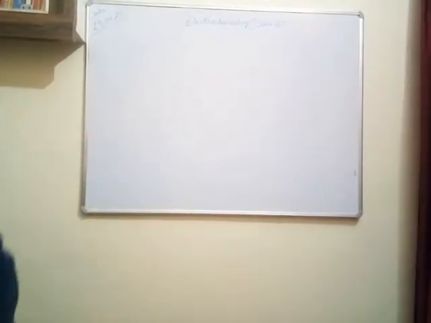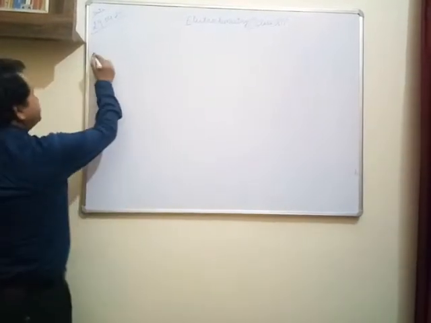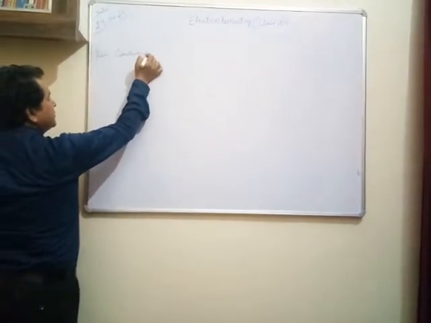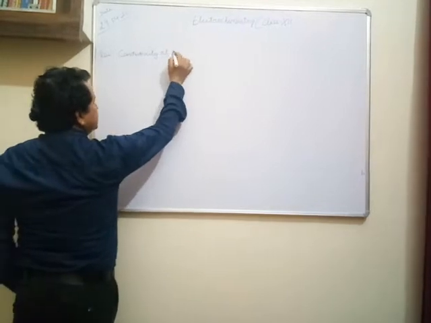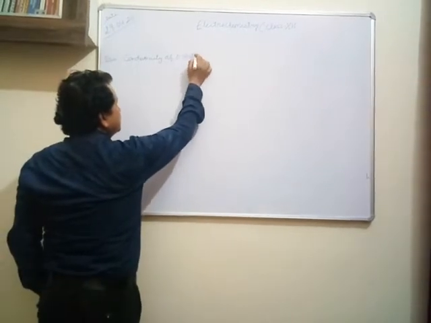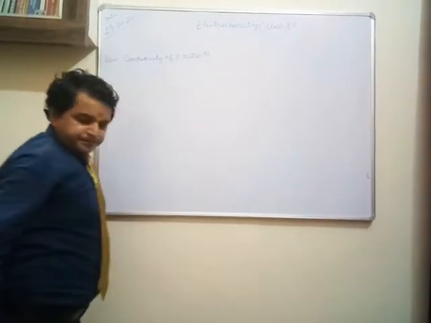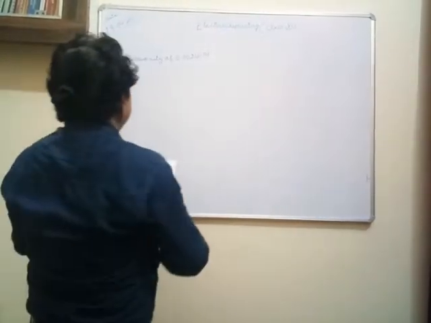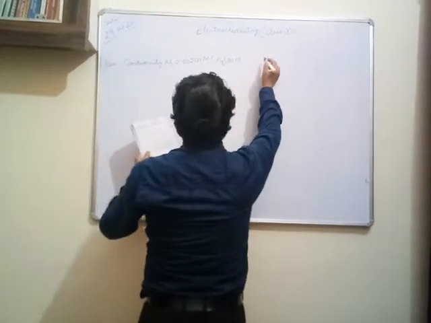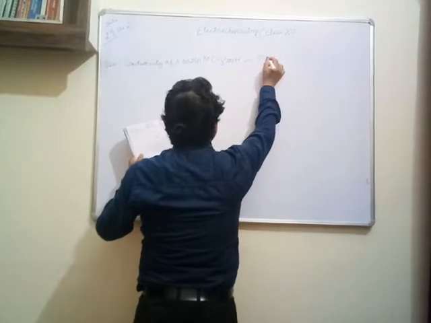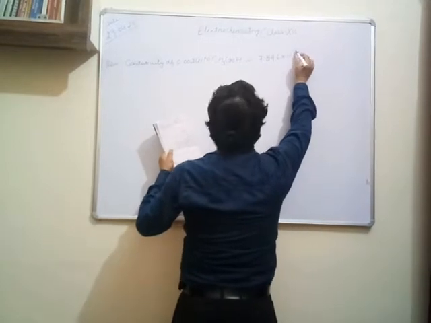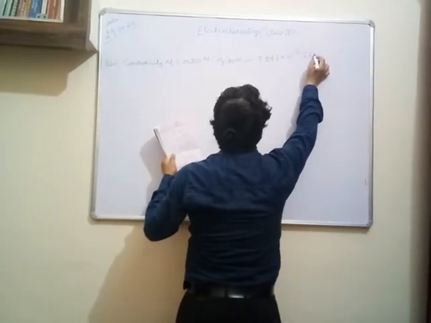I have a numerical. The conductivity of 0.00241 M CH3COOH is 7.896 into 10 raised to power -5 Siemens per centimeter.